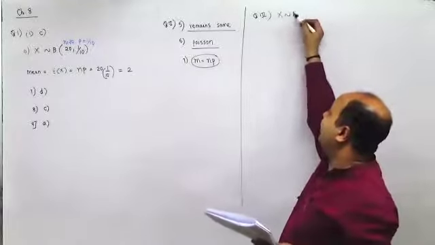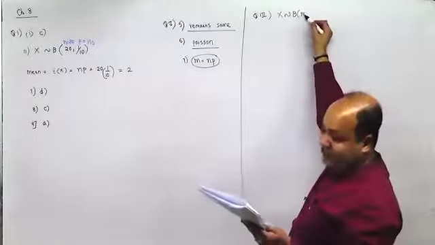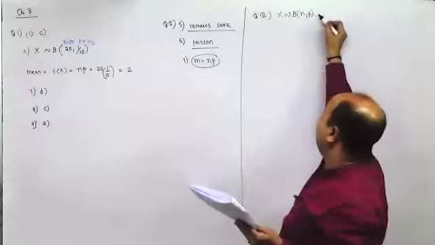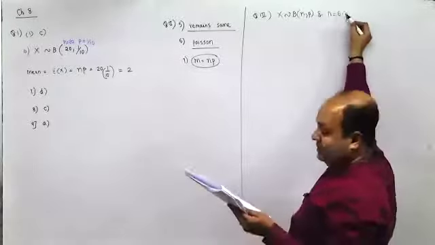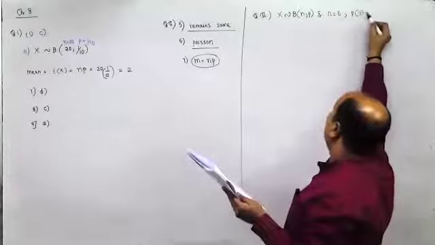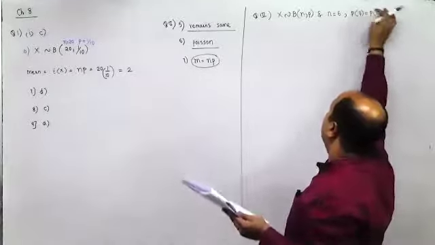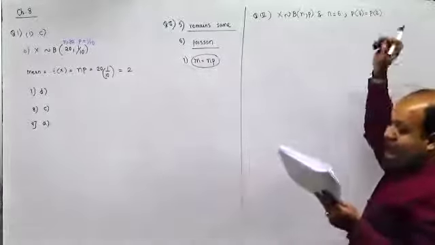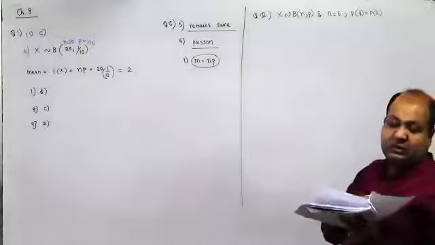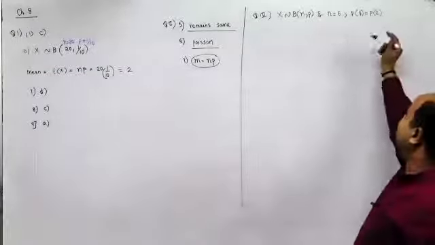X is a binomial variate with two parameters N, P, and N equal to 6, P of 4 equal to P of 2, P is equal to half is the answer they have said.